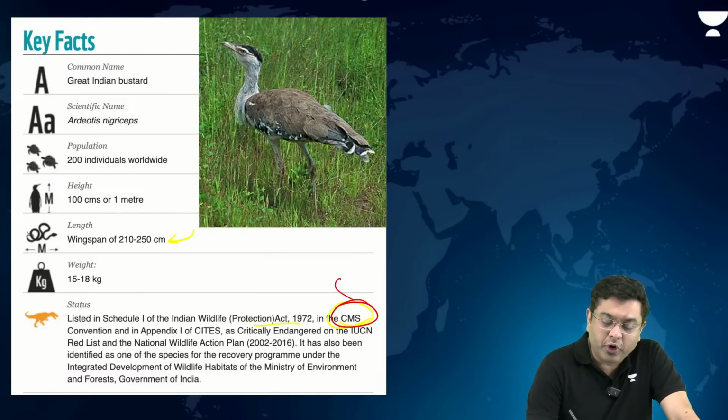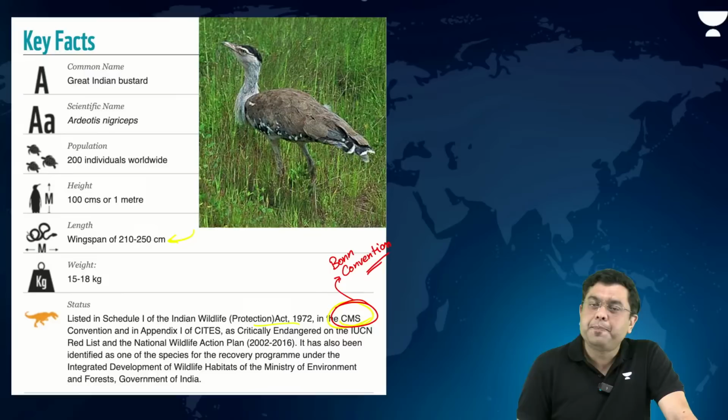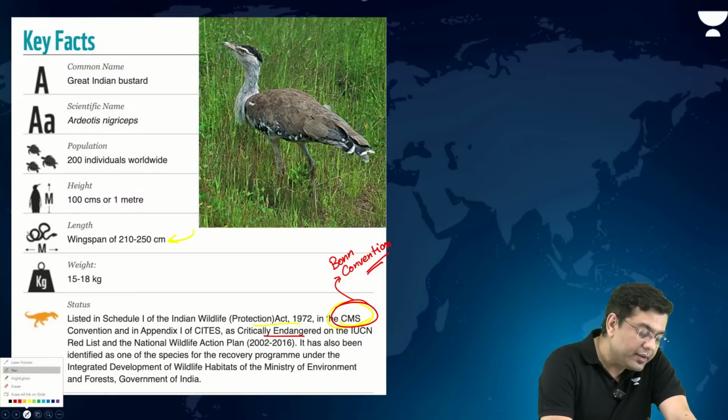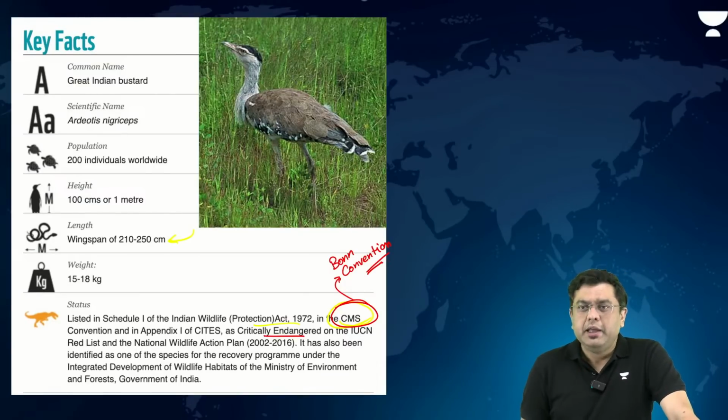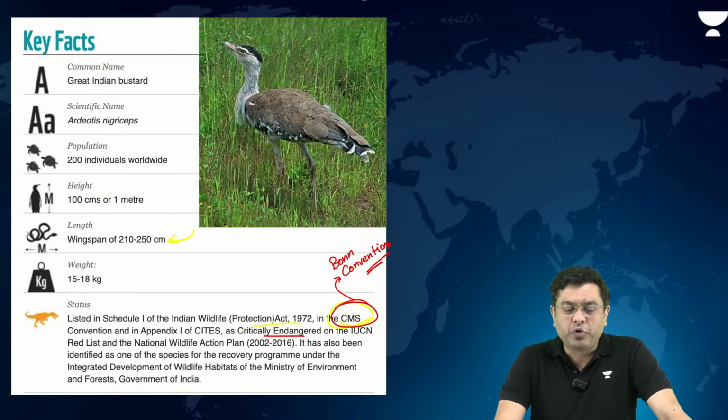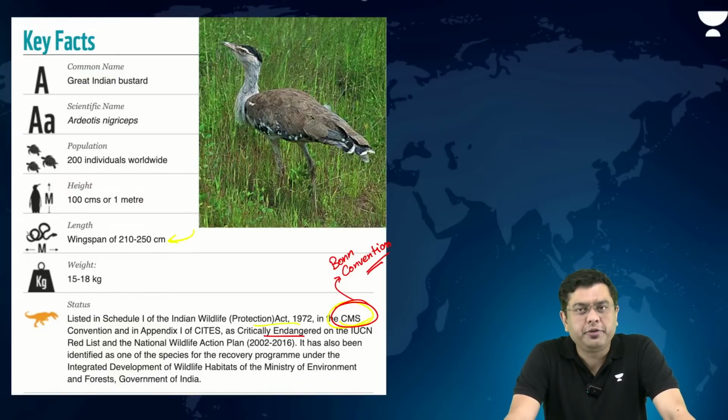It is critically endangered in the IUCN list, and Appendix 1 of CITES is where the protection is provided. So the absolute maximum amount of protection and conservation is provided to the bustard species.